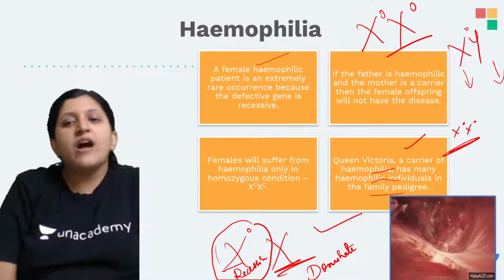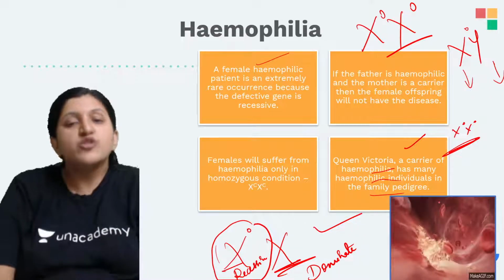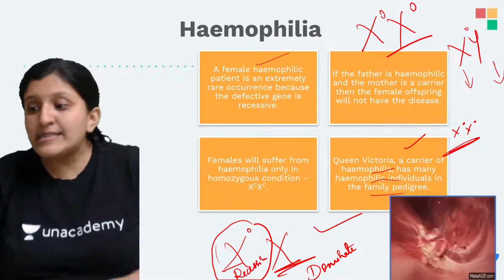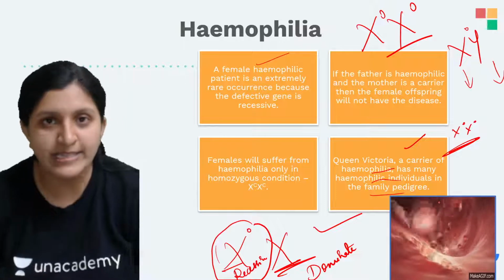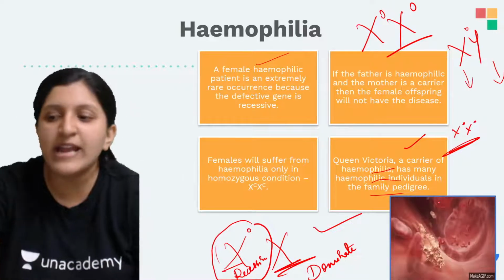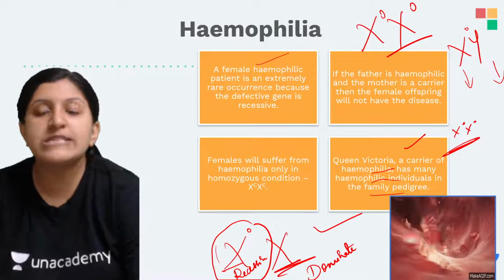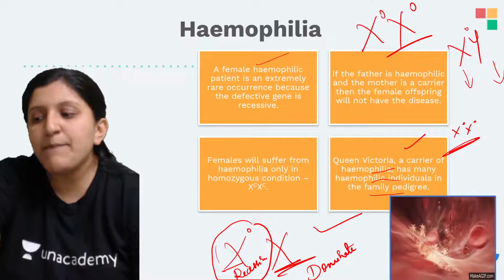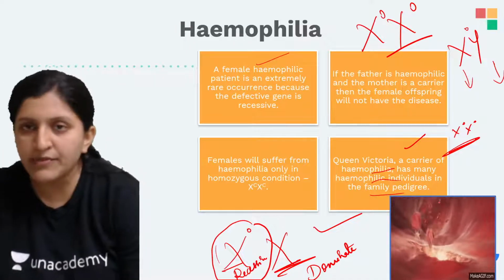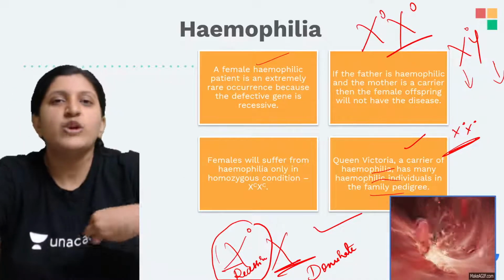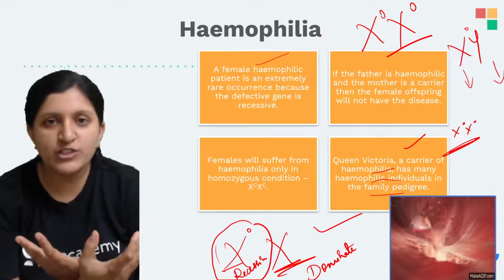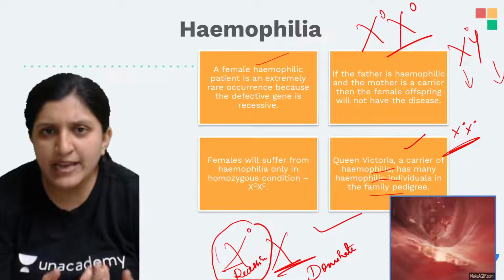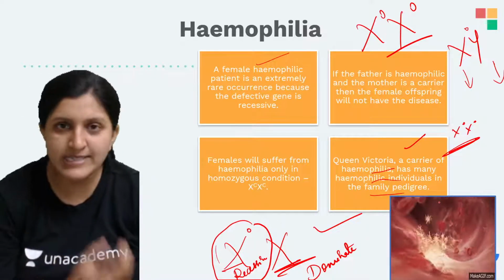So Queen Victoria, a carrier of hemophilia, has hemophiliac individuals in the family pedigree, and that's the reason this is also called the royal disease. Why exactly is hemophilia called a royal disease? Because it was detected in Victoria's family. Okay, and since they marry within their relatives, what exactly happens? The recessive genes come together and express, and when the children get married, the children are going to have a diseased condition here.